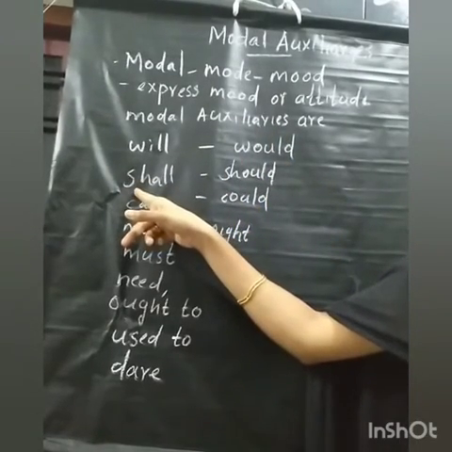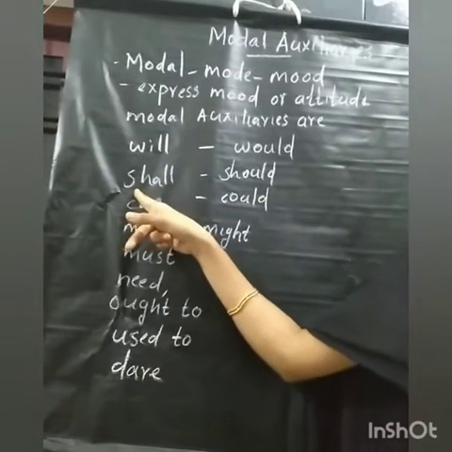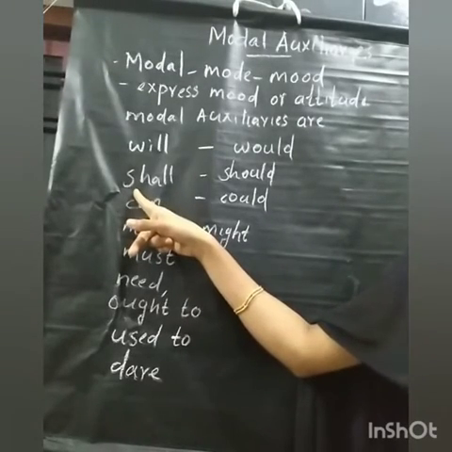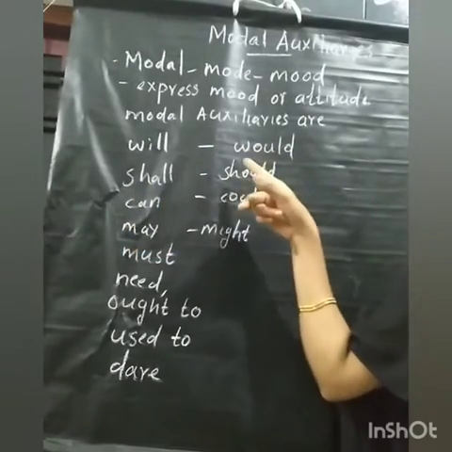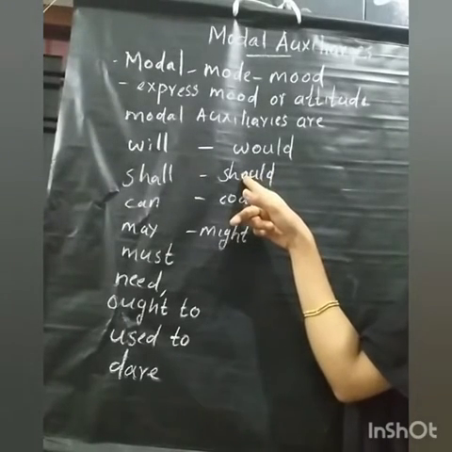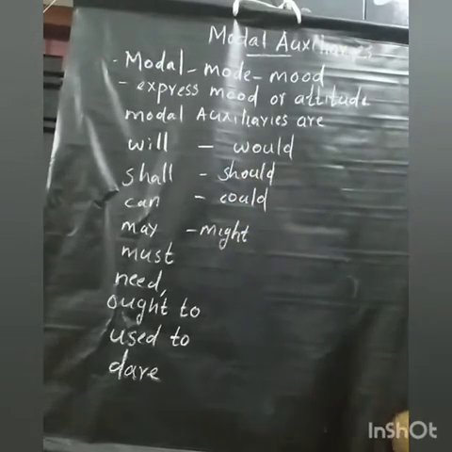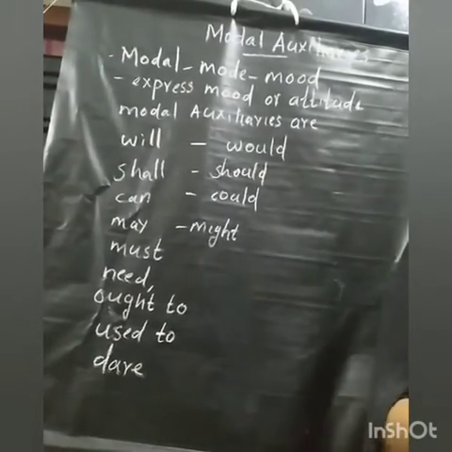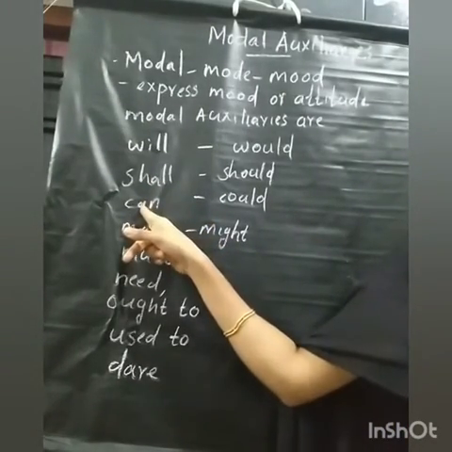Next one, shall. We use shall to express future time, and to express determination, command, promise, threat. Then shall's past tense, should. We use should to express supposition or possibility, duty or moral obligation, and we use should to express suggestion.